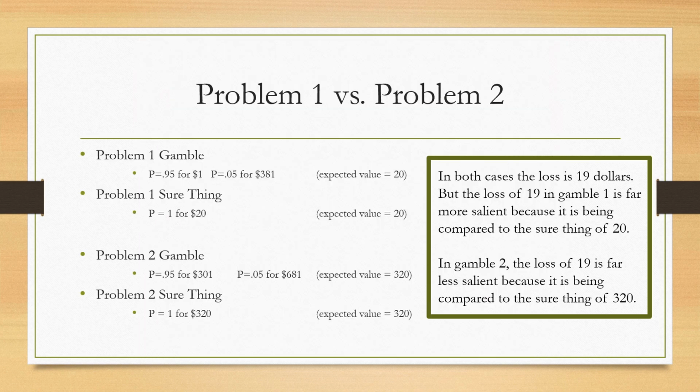In your comparison of problem 1 versus problem 2, you should note that in both cases there was a loss of $19, but the loss of 19 in gamble 1 is far more salient because it is being compared to the sure thing of 20. In gamble 2, the loss of 19 is far less salient because it is being compared to the sure thing of 320. The proportional loss in gamble 1 is much bigger than the proportional loss in gamble 2.